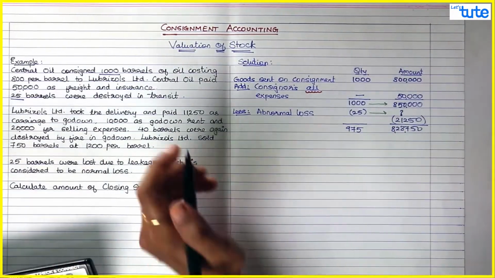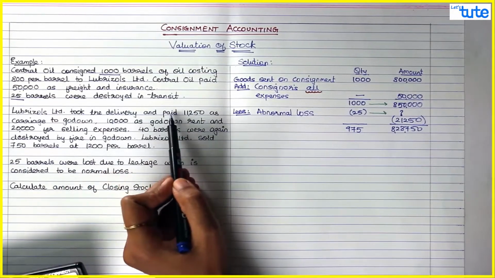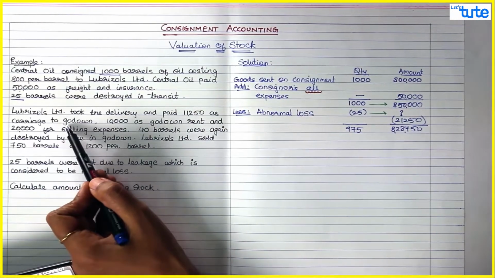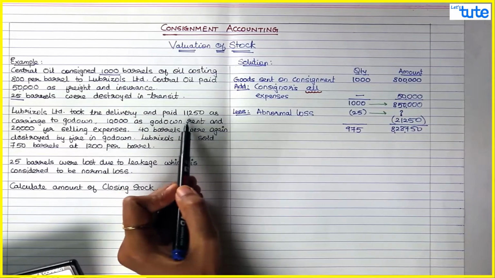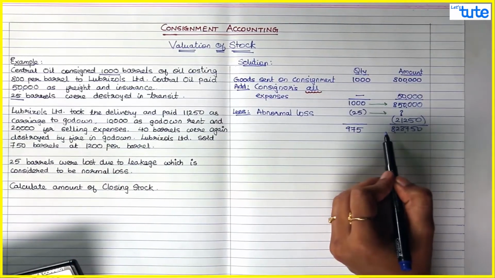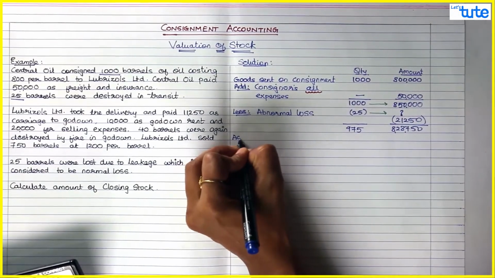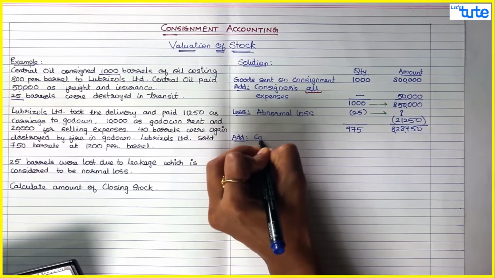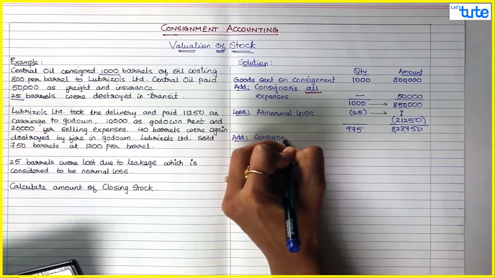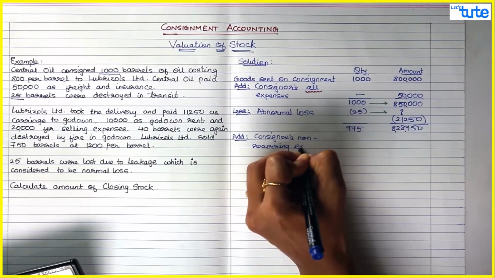Now what had Lubrisols done? Lubrisols Limited took the delivery and paid 11,250 as carriage to godown, 10,000 as godown rent and 20,000 as selling expenses. Again on these goods the consignee has incurred expenses, so we will add those expenses. Add the consignee's non-recurring expenses. Now this is important.